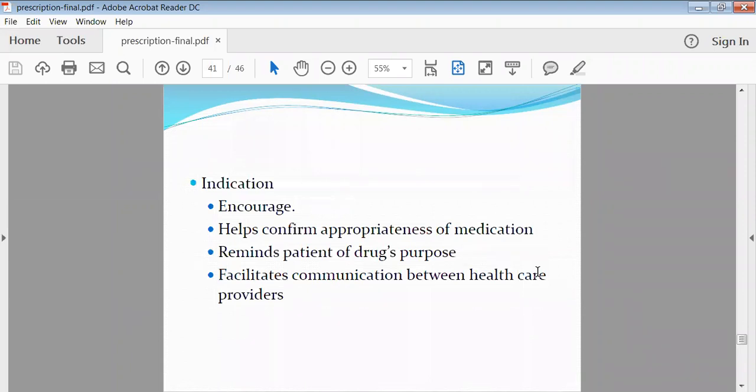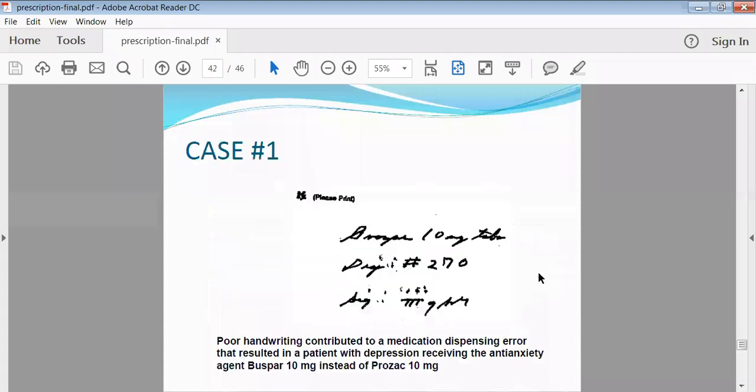Then your pharmacist as well as your physician should encourage the patient many times while healing that patient, and they should confirm the appropriateness of the medicaments. They should remind the patient of the exact use of that medicament and why they have prescribed it. Likewise, the patient should get an idea of which type of drug he is receiving.